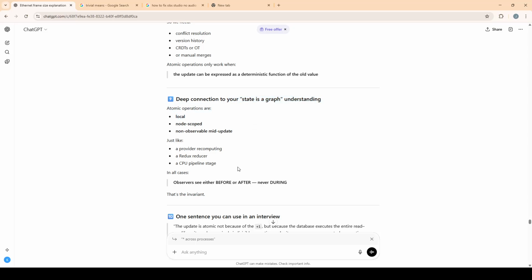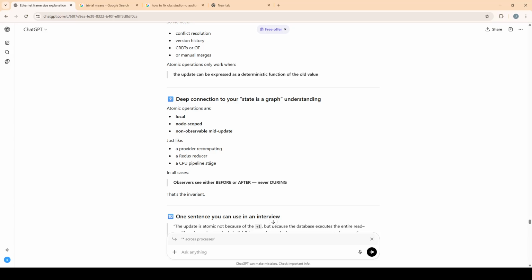This has a deep connection to your understanding of state as a graph. Atomic operations are local, node scope. So this is how it relates to state when we're talking about Riverpod. The atomic operations there are local, node scope, or node-structured. That's the right word, node scope. Non-observable mid-update. Just like a provider recomputing, a Redux reducer, a CPU pipeline stage.